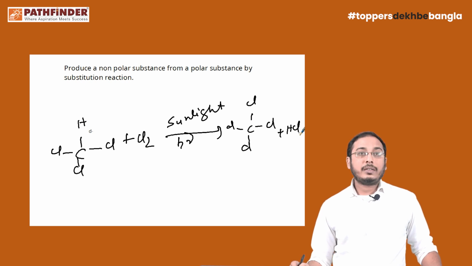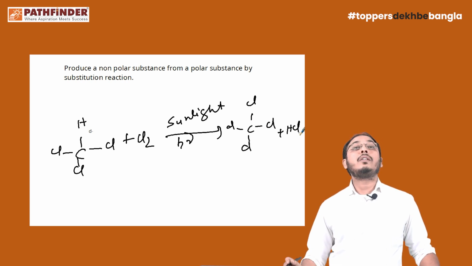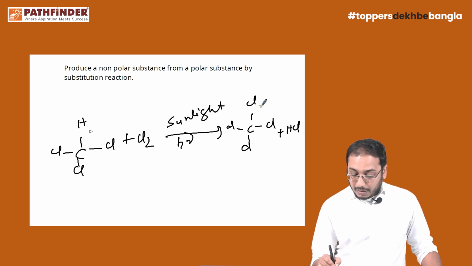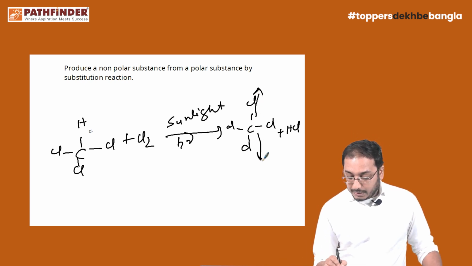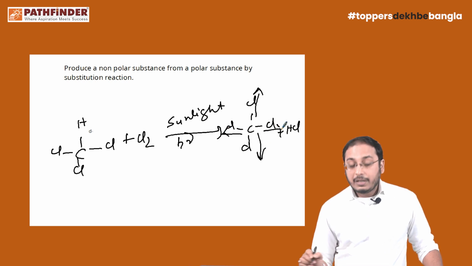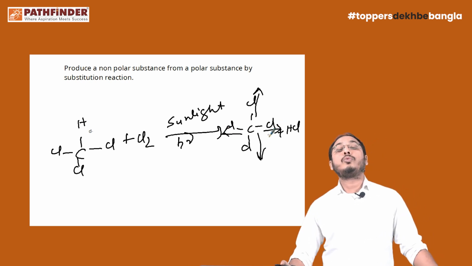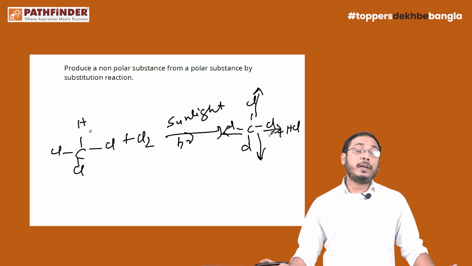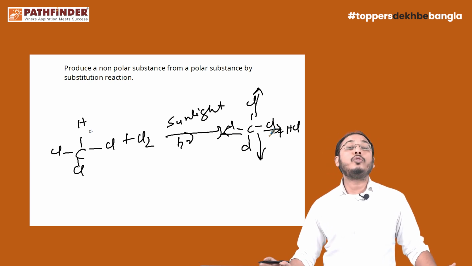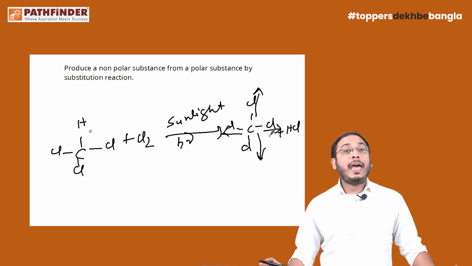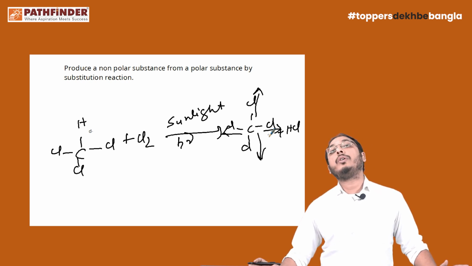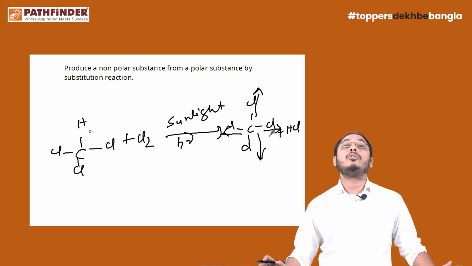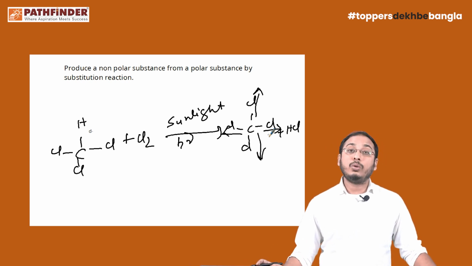Carbon tetrachloride. Carbon tetrachloride is a non-polar substance. Why? Let's take a look. In carbon tetrachloride, the 4 chlorine atoms pull the pair of electrons toward themselves with equal force. Therefore, the pair of electrons will not move to either side, and no further ion is going to be produced. Therefore, these behave as a non-polar substance, whereas chloroform or